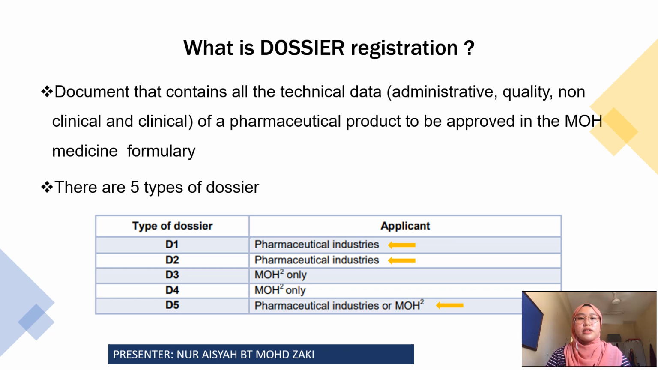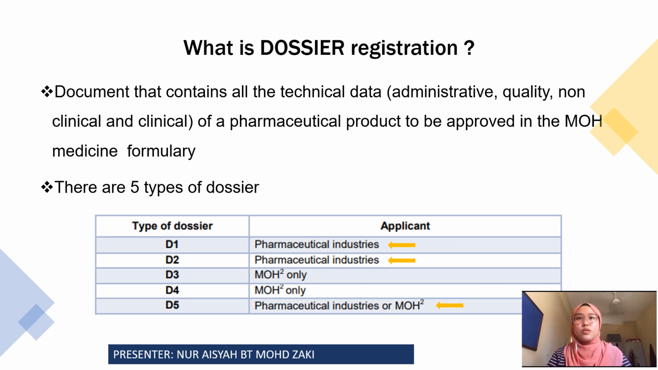So in this BBL, the pharmaceutical product is terbinafine tablet. In order for the terbinafine tablet to be in the Ministry of Health Medicine formulary, we have to register it first. There are 5 types of dossier. For the pharmaceutical industry, the D1, D2 and D5 dossiers are eligible for them to apply.